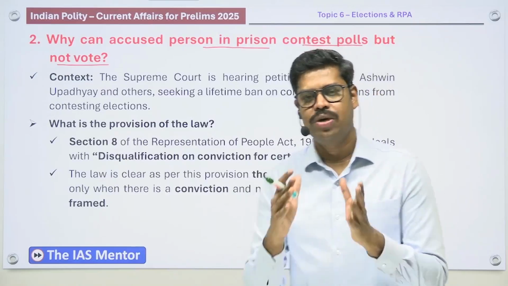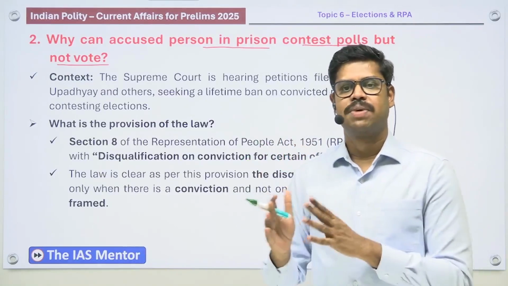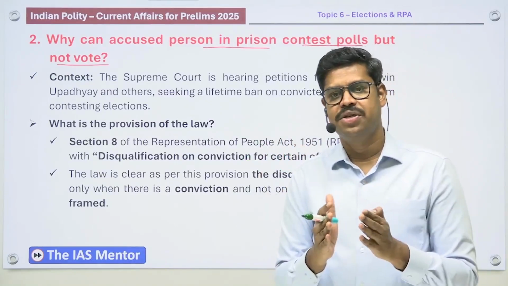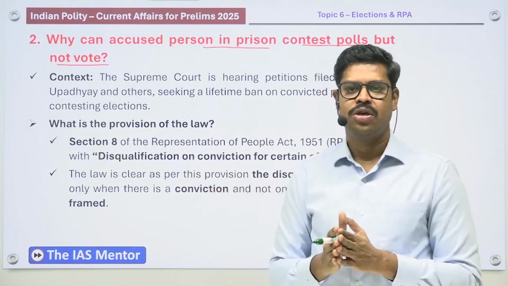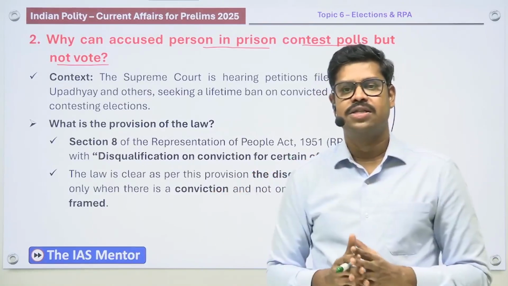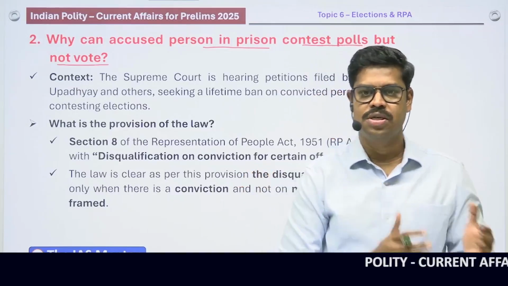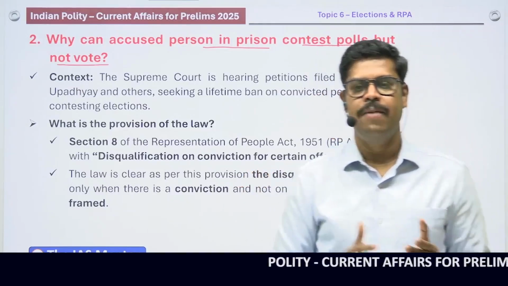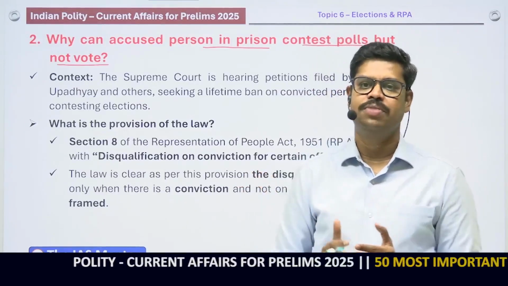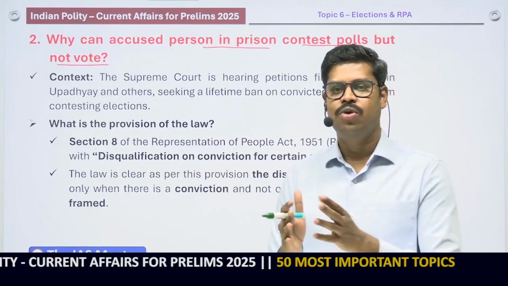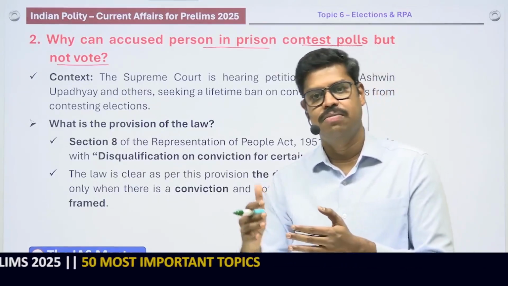In which context? There was a public interest litigation filed in the Supreme Court. And what is this public interest litigation? In its petition, it raised the question that whoever is convicted in a court of law should be completely debarred from contesting elections in the future. It is not only that they are disqualified for a certain number of years, which is the position of the law presently, but the petition is expecting a ruling from the Supreme Court of India that persons who are convicted in a court of law are disqualified from contesting elections not only for a fixed term but permanently.